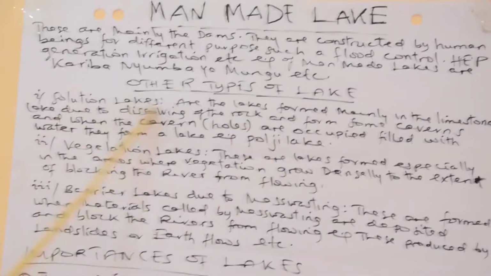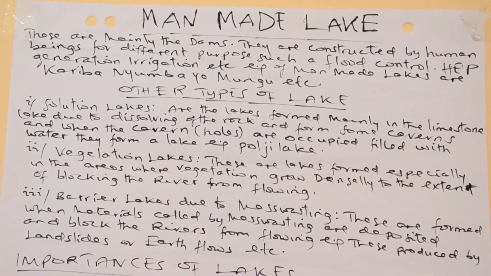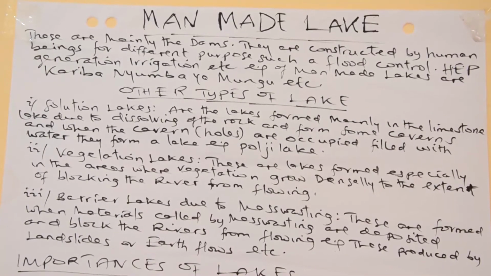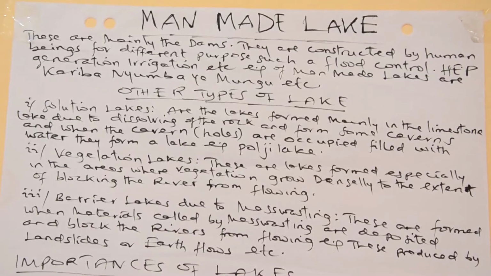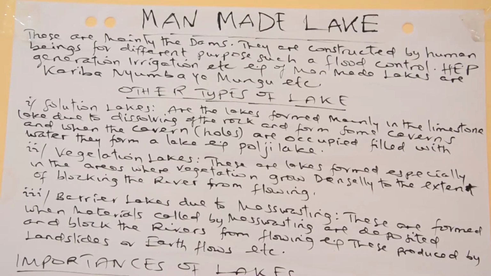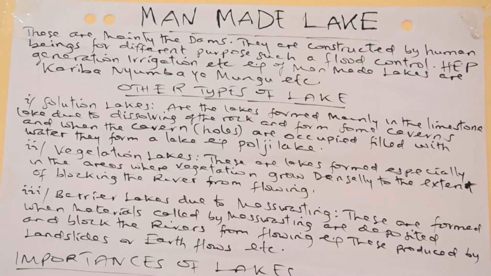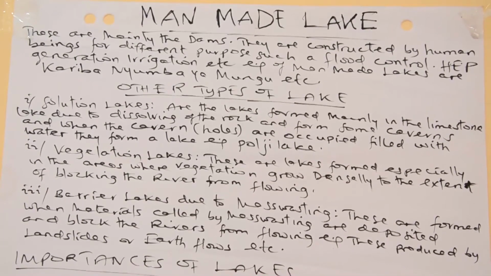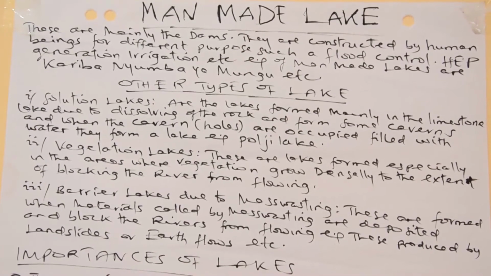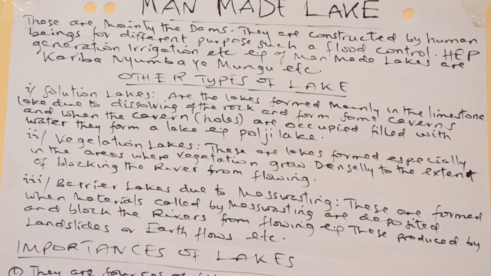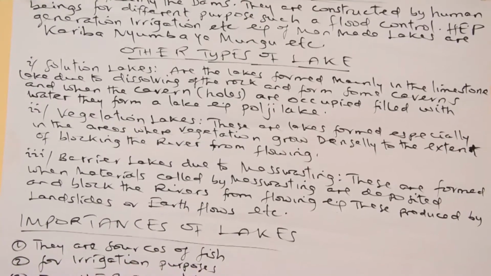These are lakes formed mainly in limestone areas due to the dissolving of the rock. There are some caverns, and when these caverns or holes are filled with water, they form a lake called a polje lake. For those who have discovered the subtopic called karst region, this is the meaning of a polje lake. It comes after the land mass dissolves with water and causes a hollow-like structure.